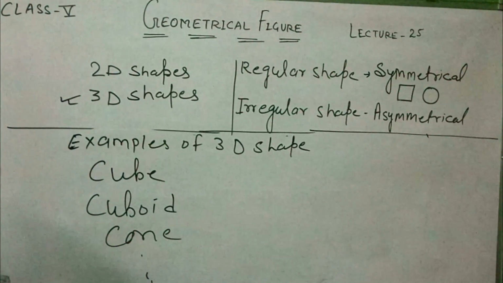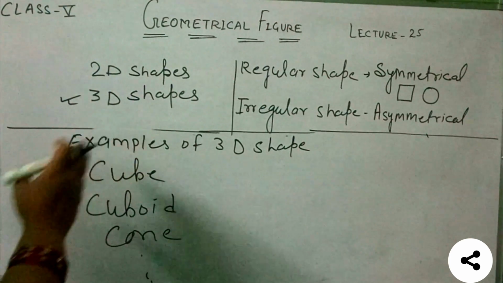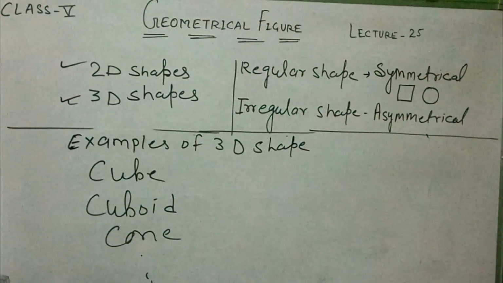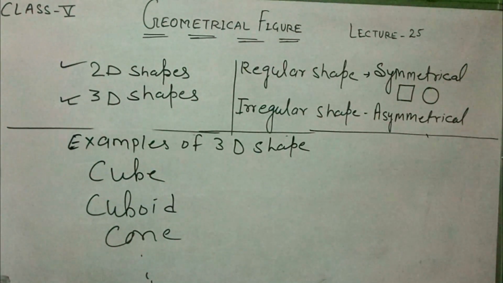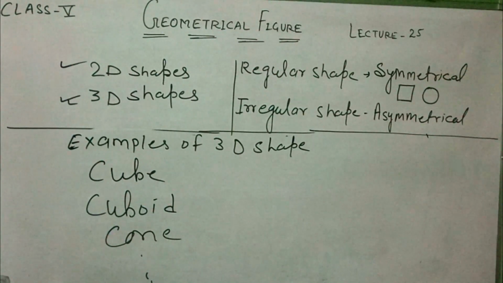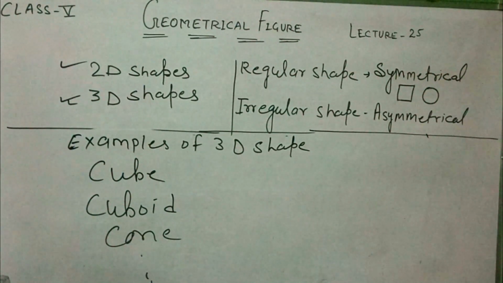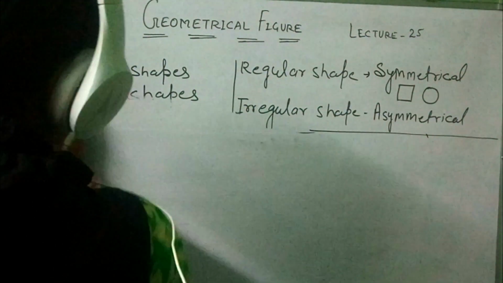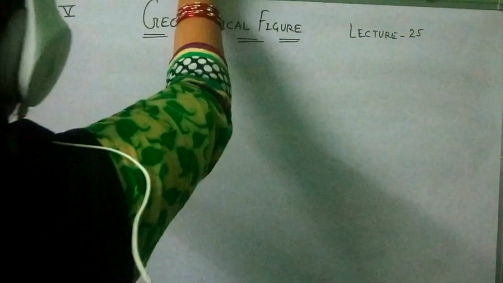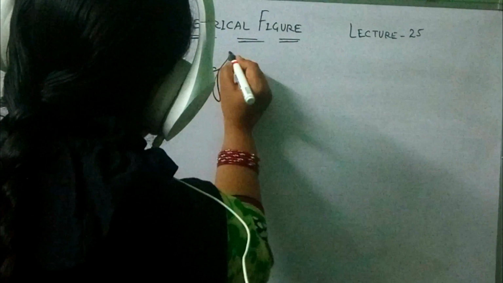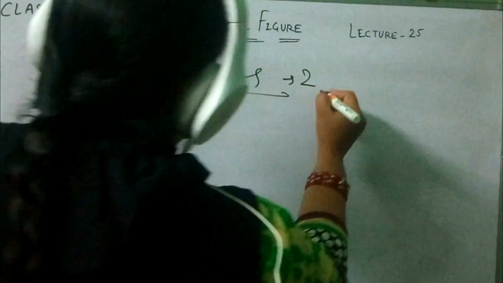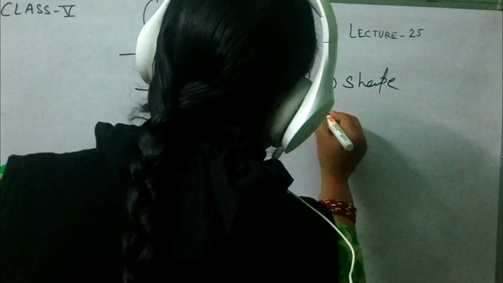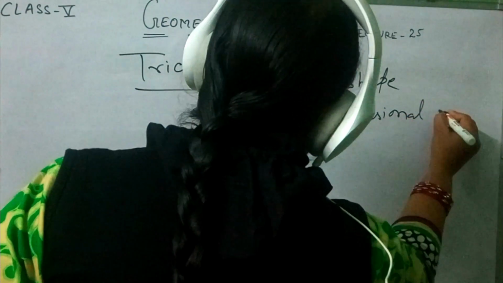Now students, in your books you have to study 2D shapes, that means triangles, rectangle, square, trapezium, rhombus, parallelogram, etc. Among these examples, you have to learn about triangles and types of triangles. The triangle is a 2D shape, that means a two-dimensional shape.